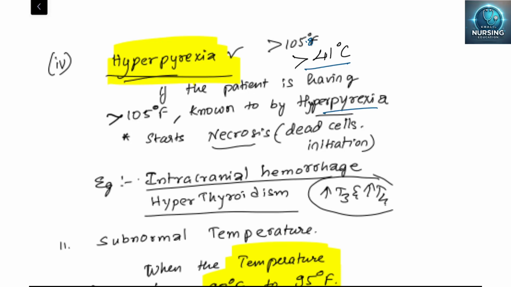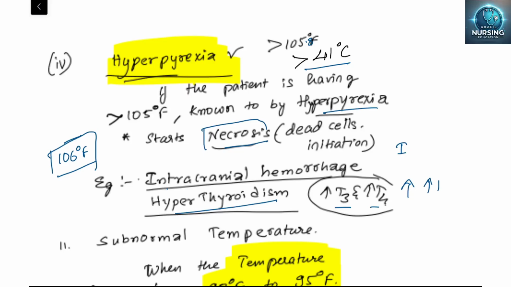In hyperpyrexia the death of cells can be initiated, as it is near the borderline of 106 degrees Fahrenheit. An example is intracranial hemorrhage, in the cranial cavity, due to increased hemorrhage. Hyperthyroidism is also an example, where T3 and thyroxine increase, so metabolic function also increases, and due to the increased metabolic function there is an increased temperature.